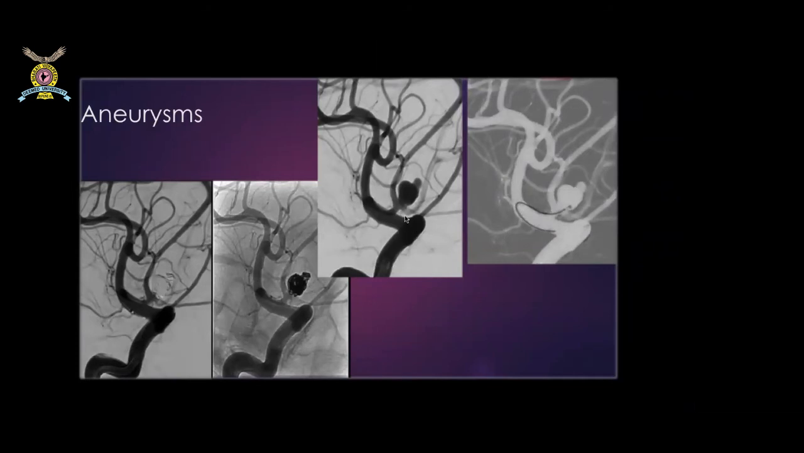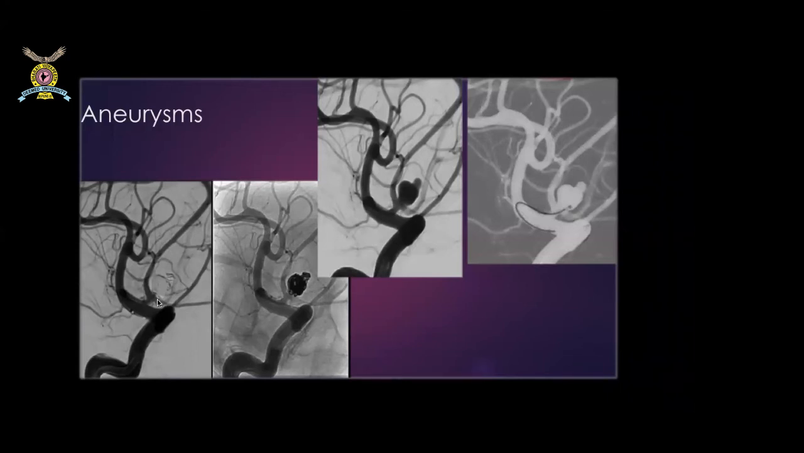angiogram of the blood vessels of the brain, the swelling of the blood vessels of the brain. We enter with the small tubes which are known as a catheter. Through this catheter, we place multiple coils. This is the coil mass, and this is the angiogram after treatment. Only the normal blood vessels are filling, not the aneurysm sac. So this is known as endovascular coiling.